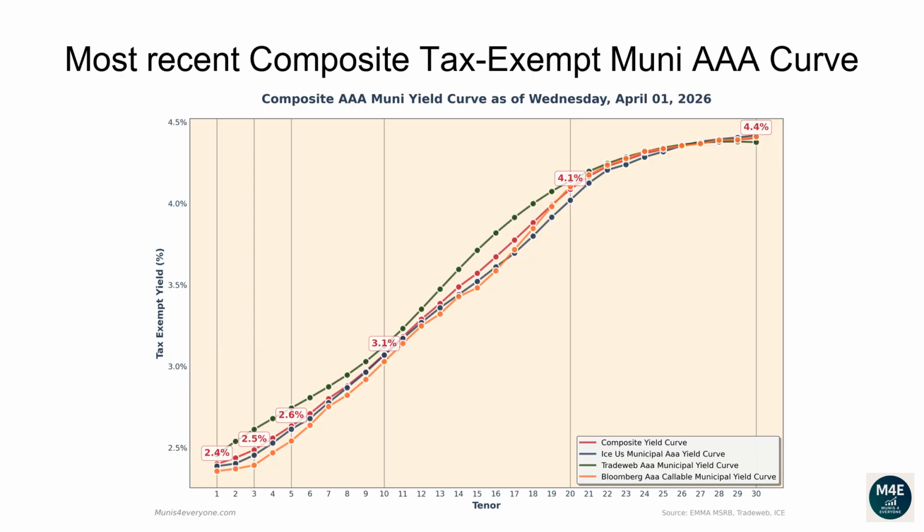The one-year composite tax-exempt yield is 2.4%. The two-year yield is 2.44%. The three-year yield is 2.49%. The 5-year yield is 2.63%. The 10-year yield is 3.07%. The 20-year yield is 4.09%. The 30-year yield is 4.4%.